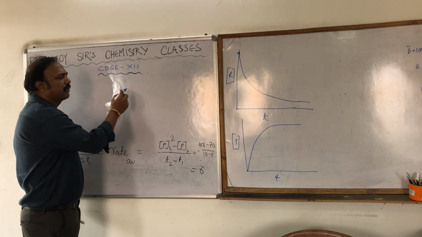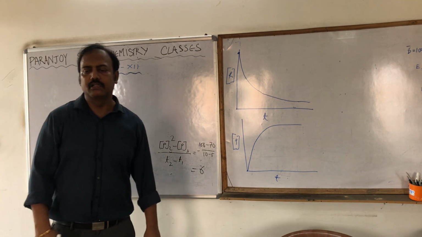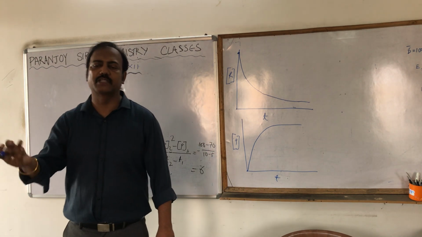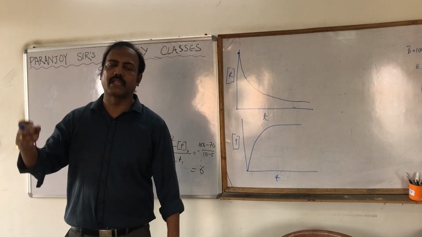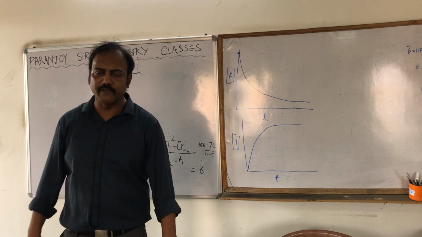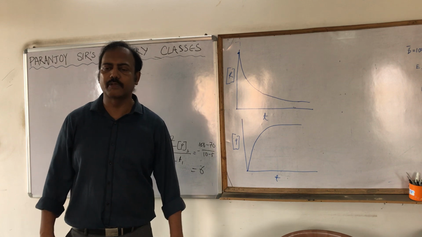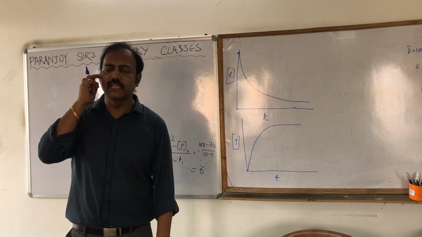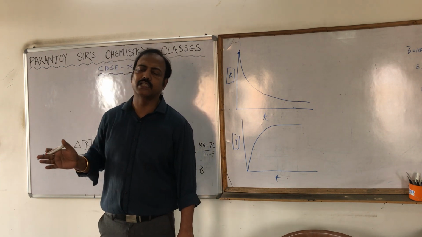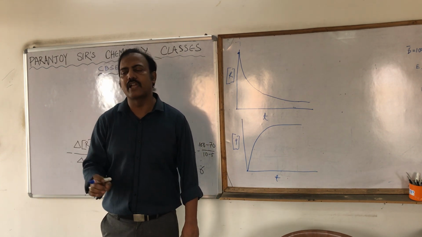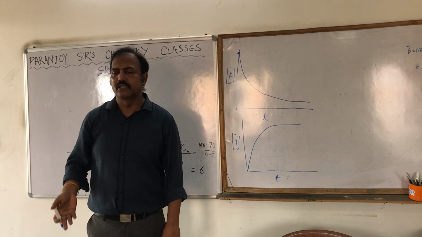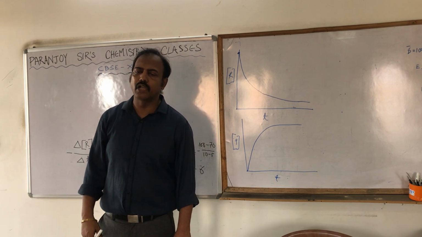Okay, so suppose you are traveling with me in the same car. If somebody asks what is my speed, suppose my speed is 50 km/h, and if the same person asks you what is your speed, obviously it won't be different because we are traveling in the same car. Exactly like that, the reaction is happening with the same reactant. The reactant and product are there for the reaction only. So if I ask you what is the speed of the reaction in terms of reactant, whatever is the speed, the same will be in terms of product.